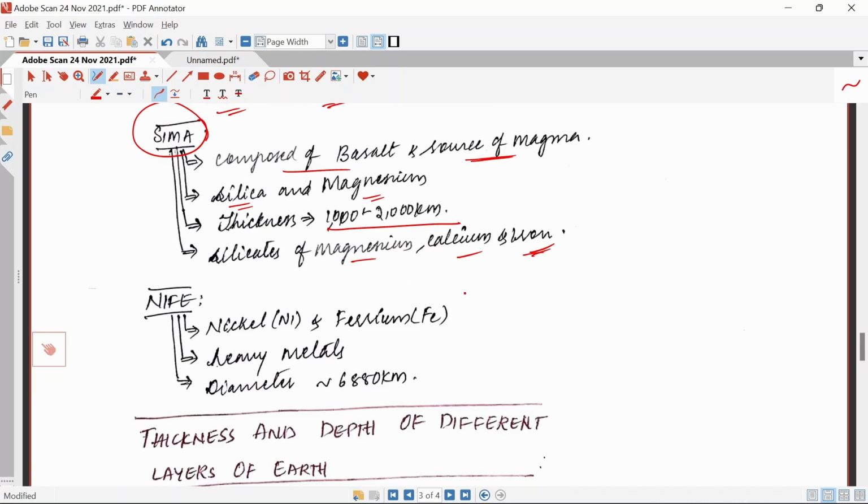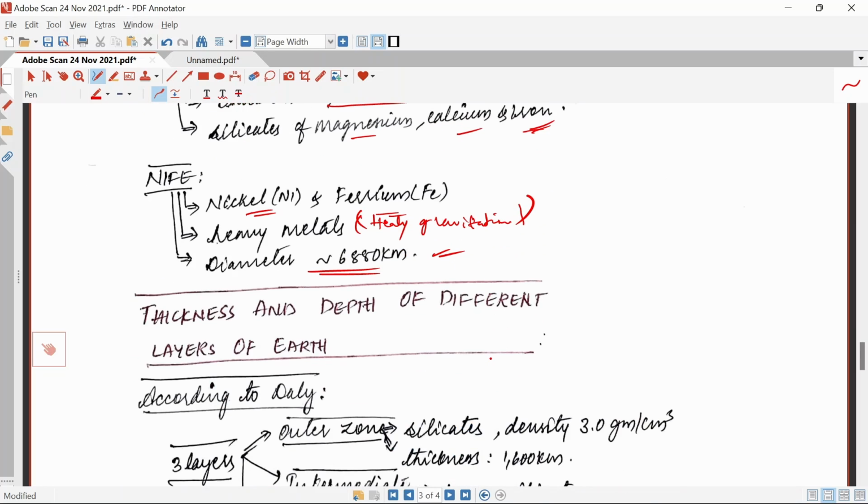And the knife, that is the core area, which mainly consists of nickel and ferrum, that is ferrous. These are heavy metals. Due to gravitational attraction, heavy metals came inside the core area. So gravitational pull brought these heavy metals into the core area, and its diameter ranges around 6880 kilometers.